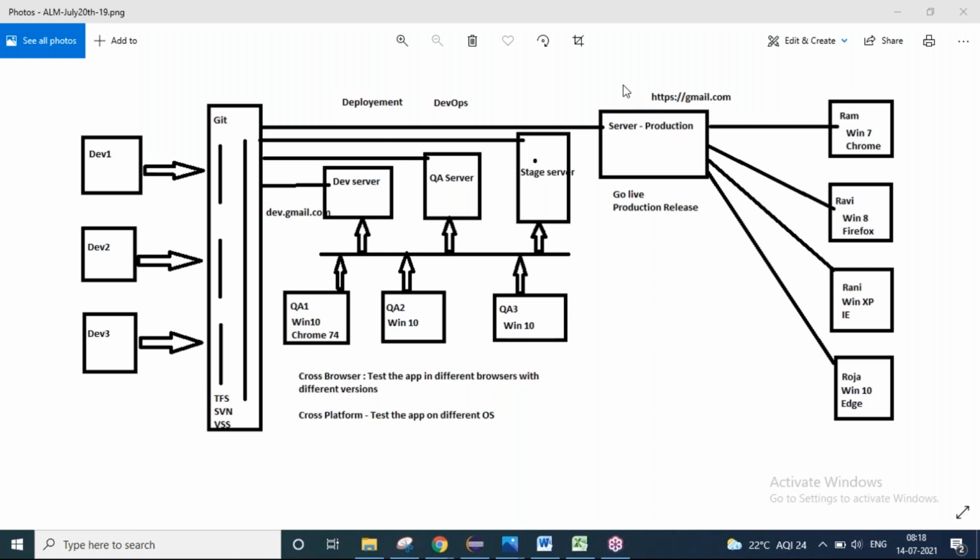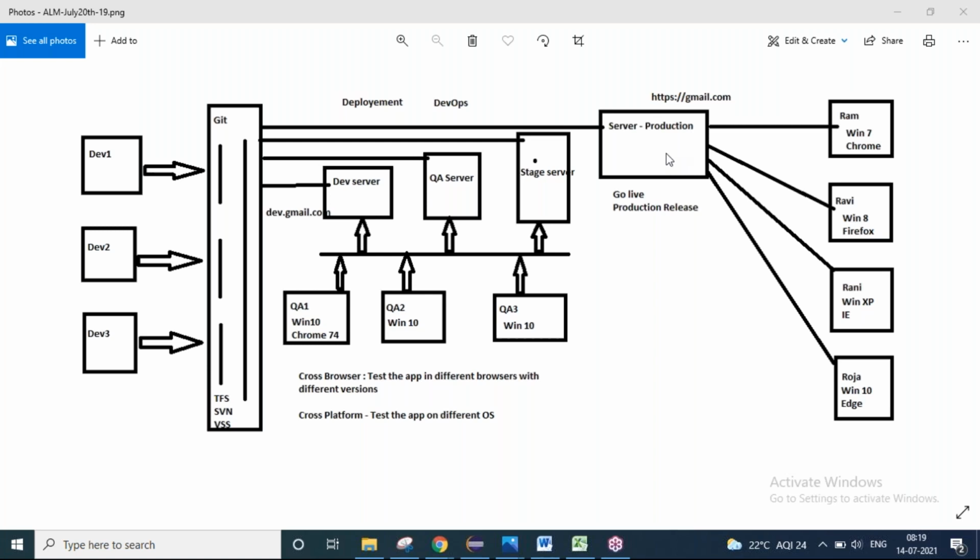So here I will repeat it. The development team will write the code, and that will be moved into your source control. From there, it will be moved into one server, and that server will be visible to the real customers, right? If there are any issues in the code that you have written, and you directly move it into the production server, then who will see that? The real customers like Ram, Ravi, and Rani will see that. Then they will report an issue. If they report an issue, saying sir, we could not compose a mail, something like that, that will be called a production issue, right?